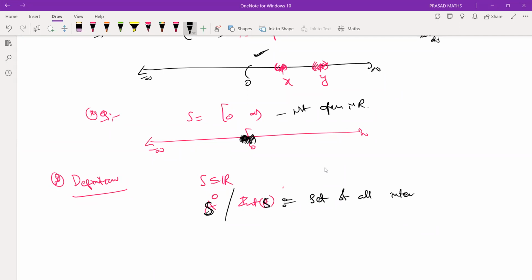I'm taking S as a set. You collect all interior points of the set. That is nothing but the interior of S. What is the interior of S? A set of all real numbers which are interior points of S.